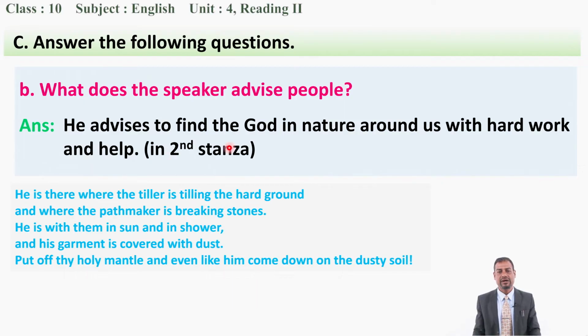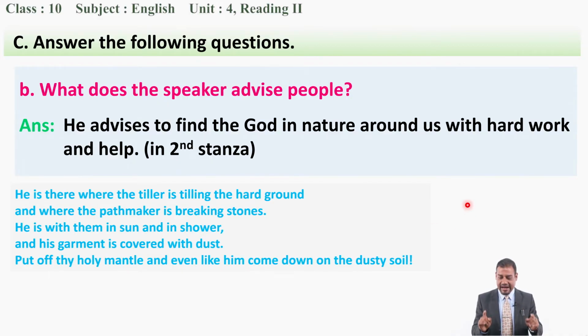He advises to find the God in nature around us with hard work and help. See, two things you can find. One thing, the God is there in nature, so it means that we have to walk in the sun, we have to walk in the shower, meaning rain, okay, and we have to work hard, for example, tilling the hard ground, breaking stones, and walking in the sun and shower, very difficult works, and at the same time we cannot be neat and clean. So this is how you have to comprehend, understand and write your answer. Is it clear to you?